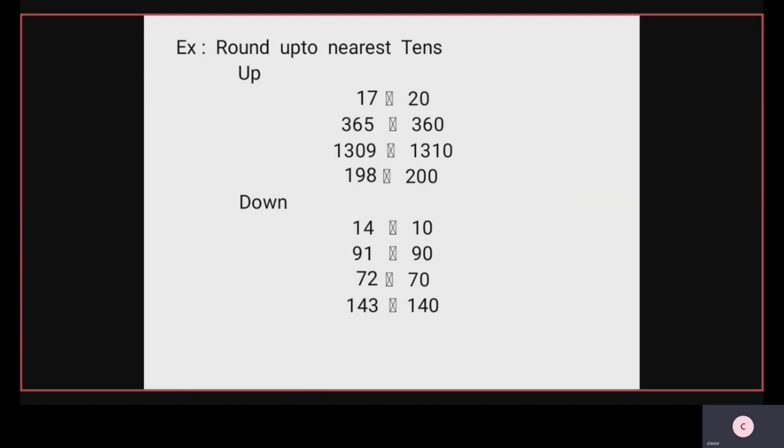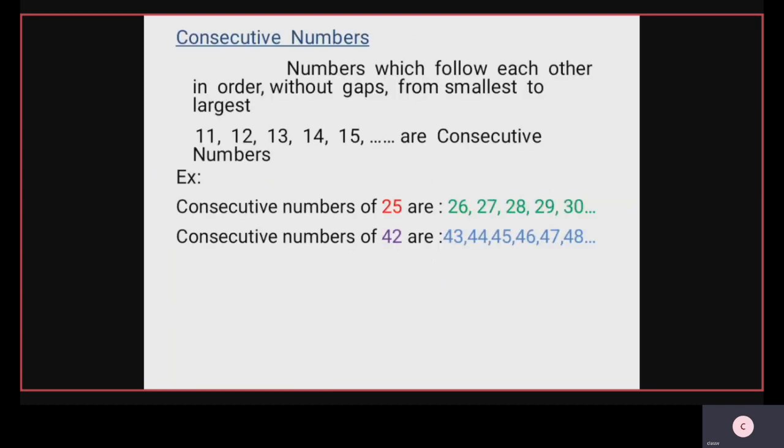Next one, consecutive numbers. Consecutive numbers means numbers which follow each other in order without gaps, from smallest to largest. We write the numbers continuously without gaps from smallest to largest. These types of numbers are called consecutive numbers.